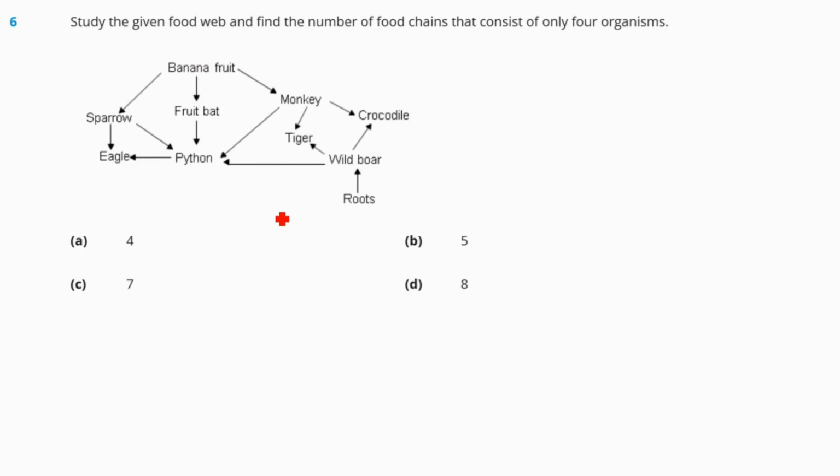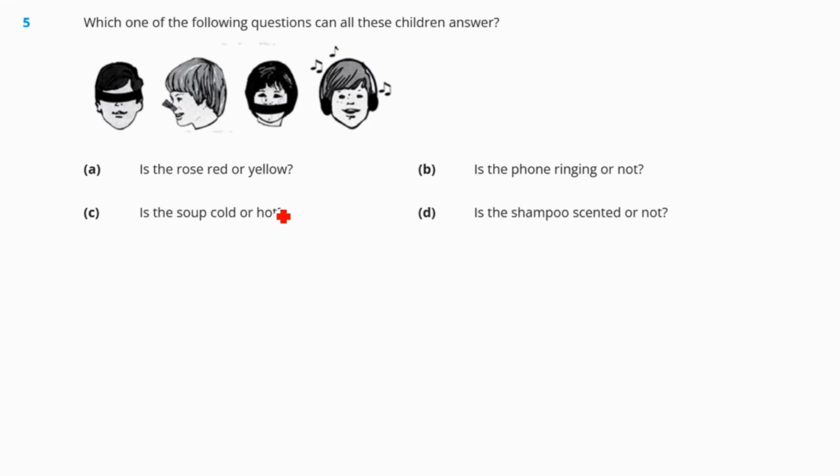Okay. Question number 5. Which one of the following questions can all these children answer? We can see the first child, his eyes are closed. The second child, his nose is closed. The third child, his mouth is closed. And the fourth child, his ears are closed. First option is, is the rose red or yellow? Second option is, is the phone ringing or not? Third one is, is the soup cold or hot? Is the shampoo scented or not?